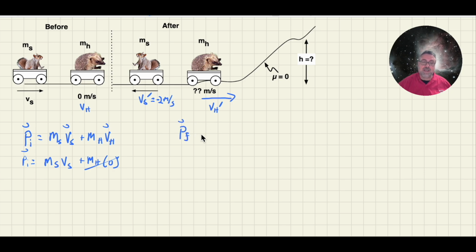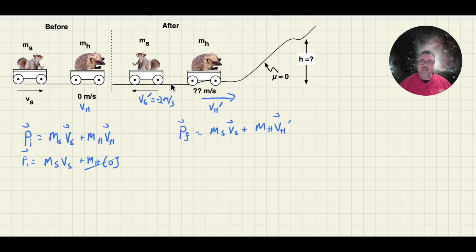In the after picture, I have the mass of Sally times velocity of Sally after the collision, plus the mass of Harry times the velocity of Harry after the collision. And again, I'm not worrying about signs. I'm just getting my momentum equations lined up. I have the vector hats to remind me that I need to put the directions in now.